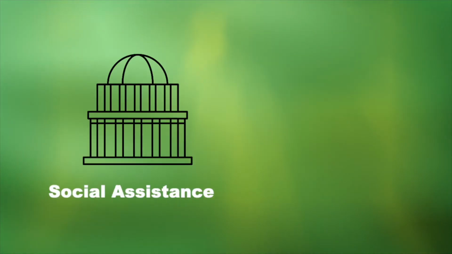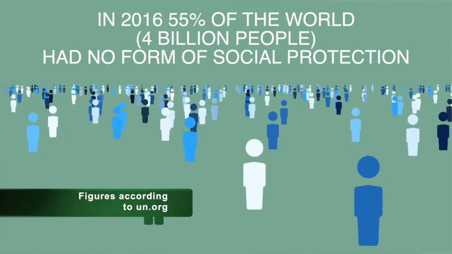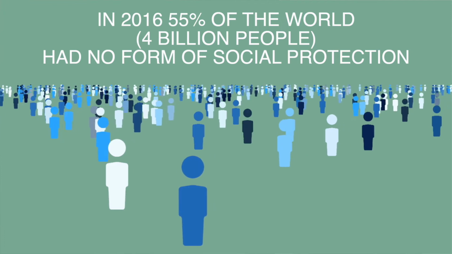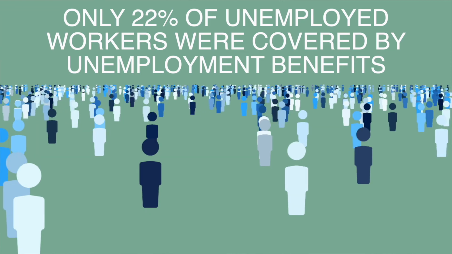Systems of social protection, things like subsidized food, fee waivers for health and education, and social assistance are all crucial, especially in a pandemic, to stop people slipping back into poverty and help people in poverty out of it. But back in 2016, 55% of the world, around 4 billion people, received no form of social protection, and only 22% of unemployed workers were covered by unemployment benefits. This, coupled with the fact that young workers are twice as likely to be in extreme poverty, makes it clear that more needs to be done to protect those in poverty and help them out of it.